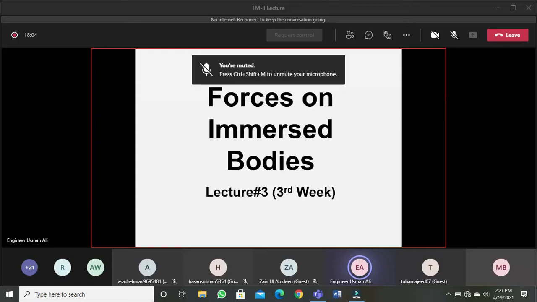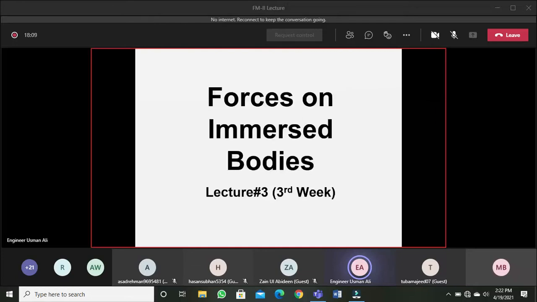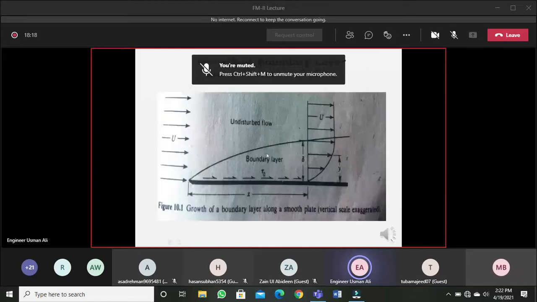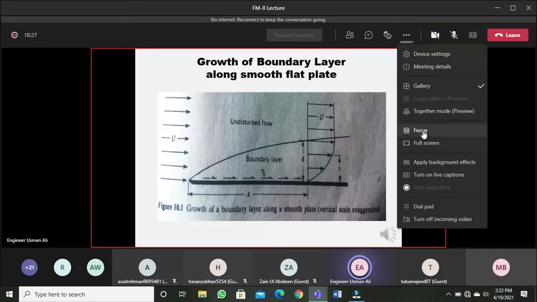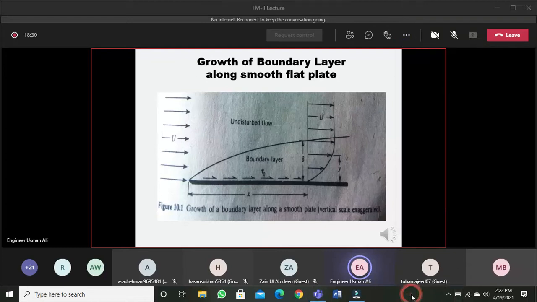Now we also solve numericals to find the different things for the boundary layer flow. We discussed last time that the boundary layer is the one in which there is a velocity gradient, there is frictional drag, and outside it there is no shearing stress.